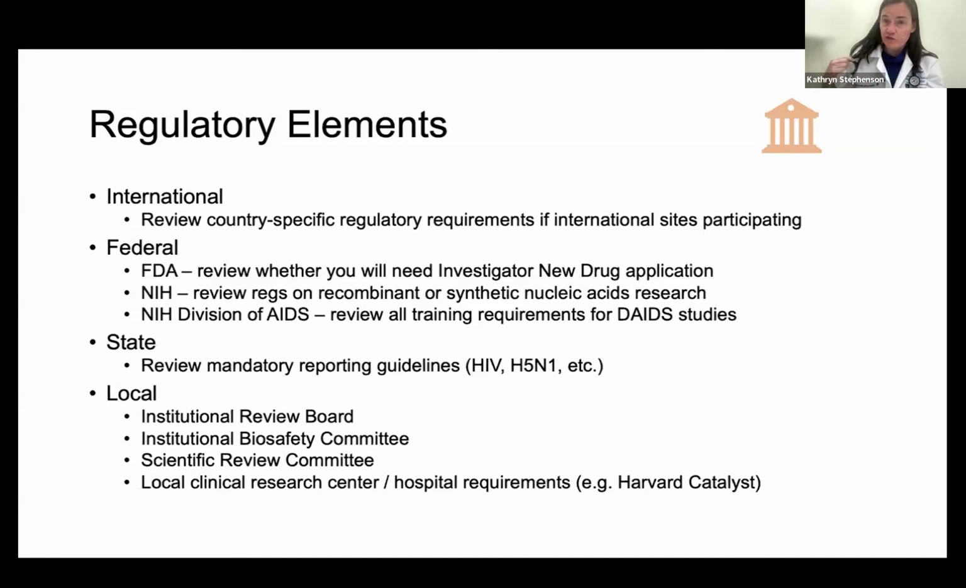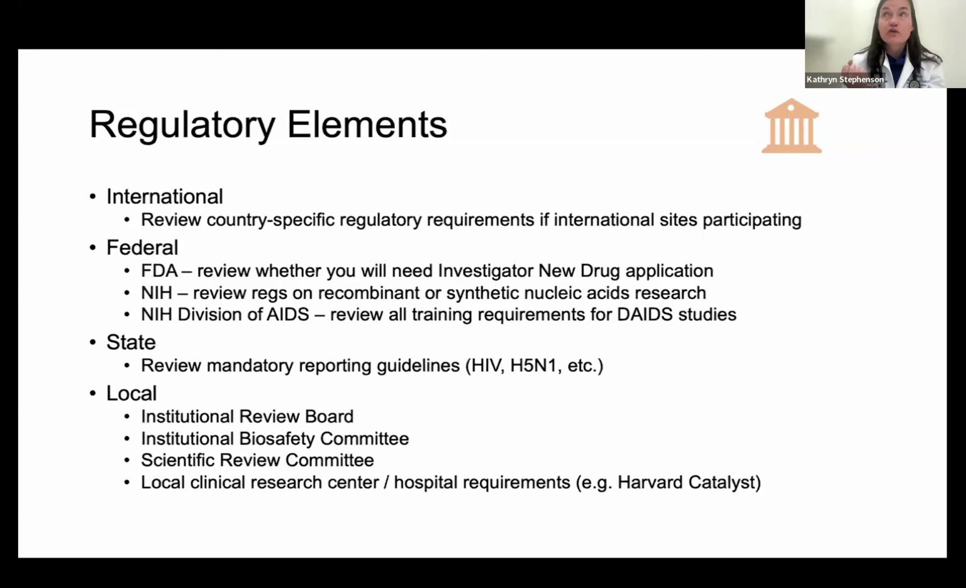At the state level, that's where you actually see most of the mandatory reporting guidelines. So HIV testing, if you're doing that for your study, you have to look at what the requirements are for you to report those results if you get them. And then you get to local, and that's really where you're going to have the heart of all of your requirements. The Institutional Review Board, of course. The Institutional Biosafety Committee, the IBC, that is often required, like I said, depending on the product that you might be administering.